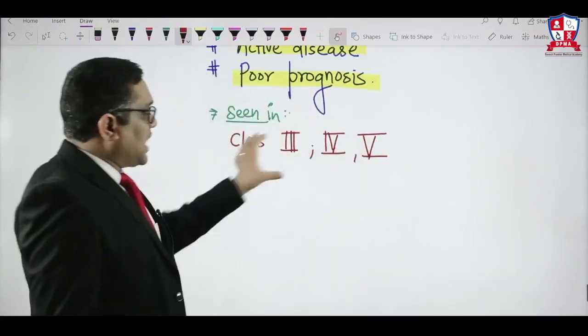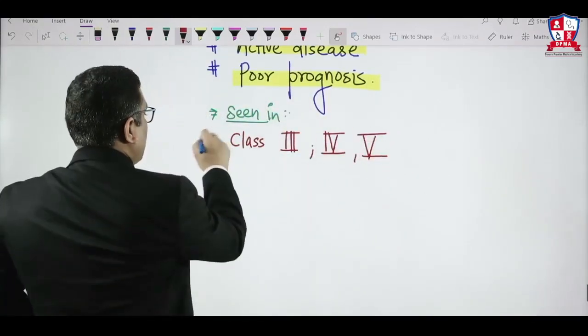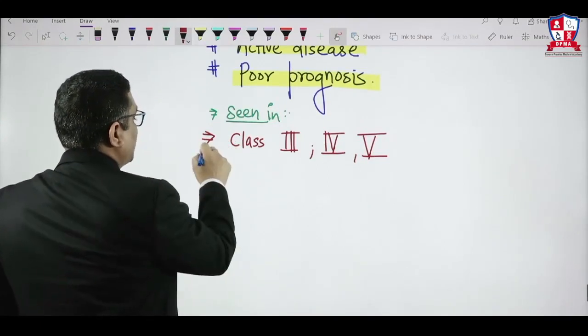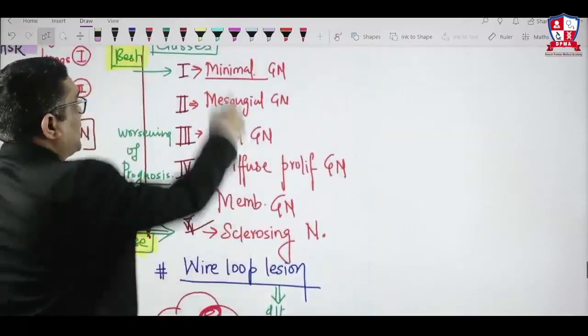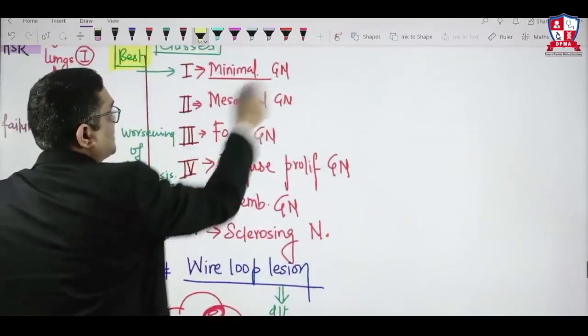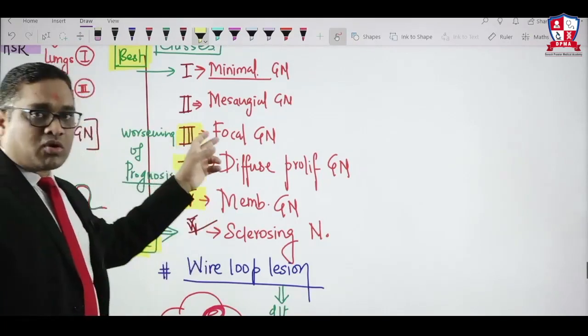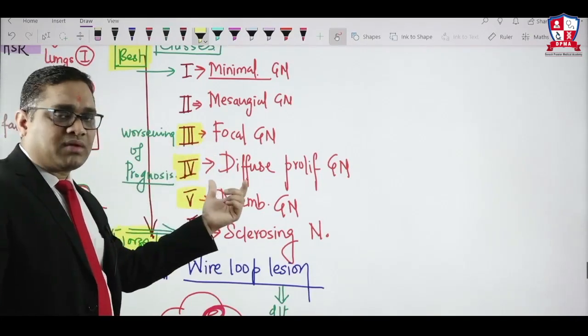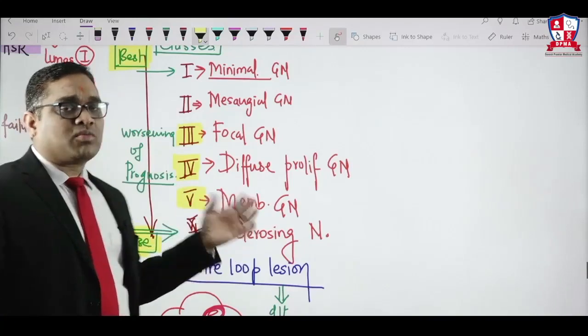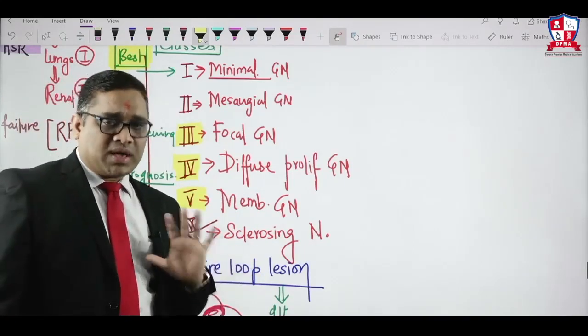So class 3, 4 and 5, meaning focal glomerulonephritis, diffuse proliferative glomerulonephritis, and membranous glomerulonephritis, will all have wire loop lesion.